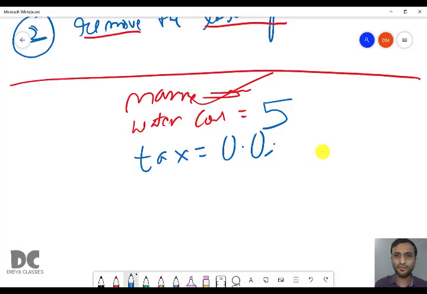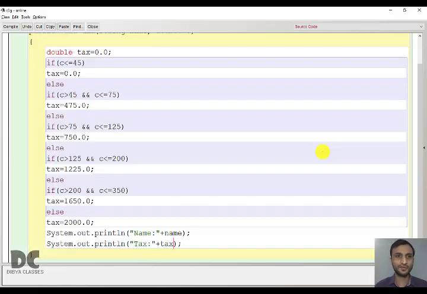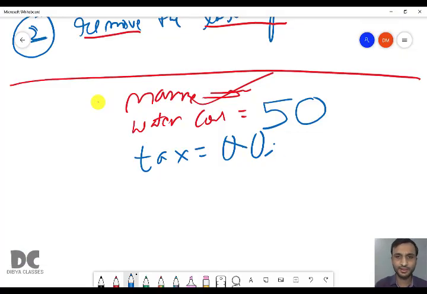In case the water consumed is 50, we increased it to 50. Then in the first case, 50 less than or equal to 45, false. False means it will go to the else block. In the else block, again there is an if. If 50 is greater than 45, true. And 50 is less than 75, true. True and true is true. So here tax equal to 475.